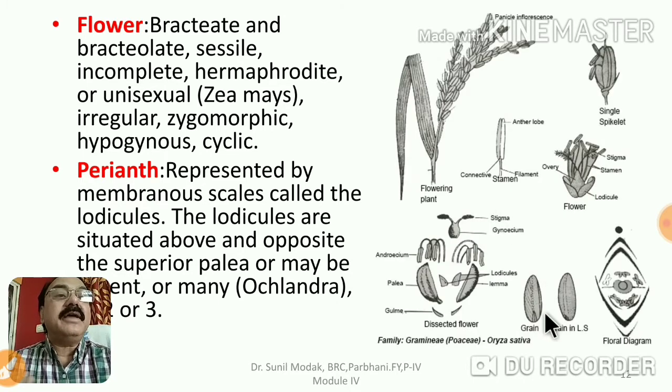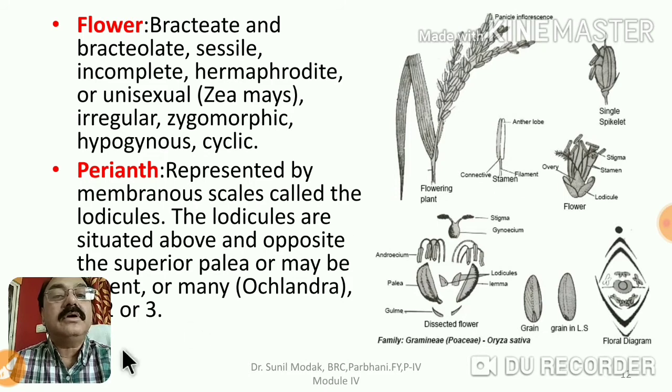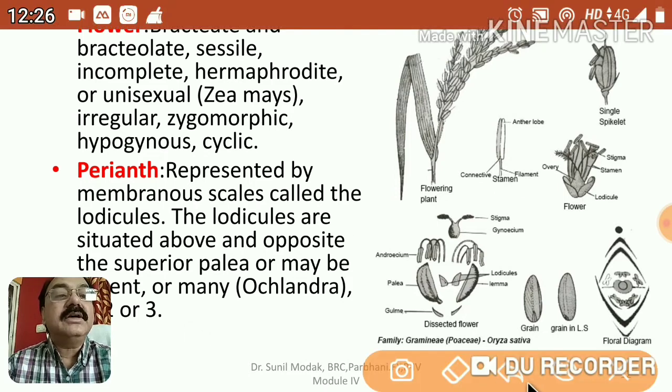Actually, different types of plants have different types of arrangement. That's what we have to understand. In this diagram, you can see these are the glumes, these are the paleae, these are the lodicules, then these are the stamens, and this is the gynoecium. Here it is a stamen, with the filament attached. In some cases, here it is a connective, but in versatile arrangement the filament is attached from here to here, and therefore we call it a versatile arrangement.